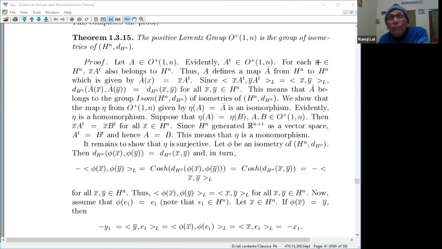So therefore, if the norm of x, Lorentz norm squared, is -1, if you apply A on this, that is also -1, right? And this also belongs to Hn. Thus, A defines a map A cap from Hn to Hn. I'm sorry, x bar A transpose.